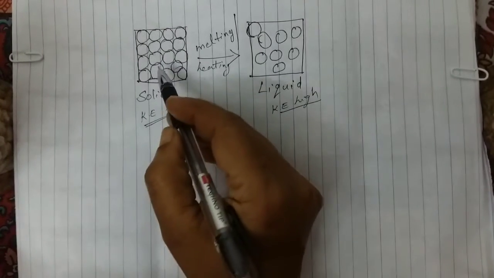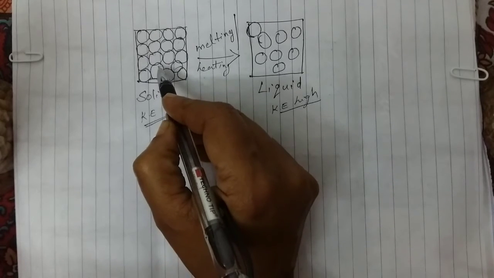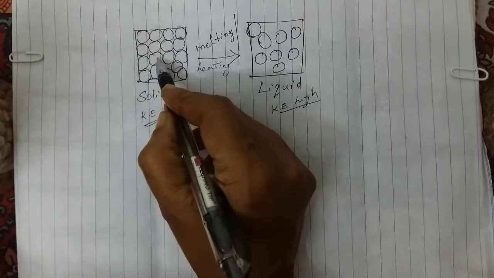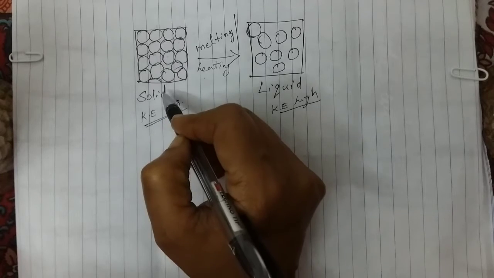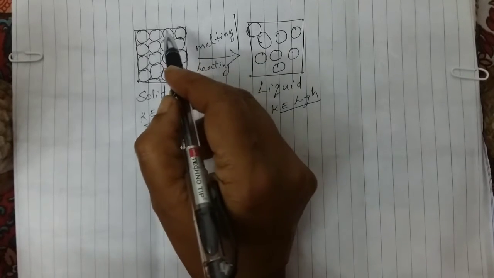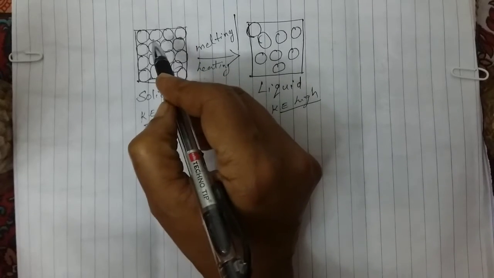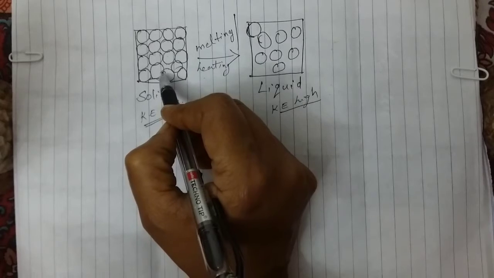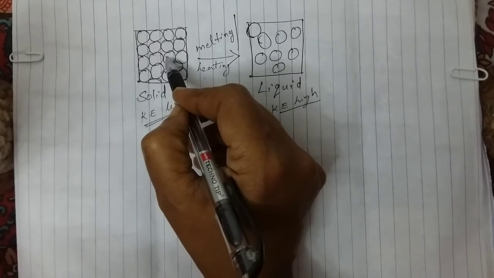In a solid state, the particles are closely packed, so the intermolecular force of attraction between the particles is very high. When we give heat to the solid, it uses the heat to overcome the force of attraction between the particles.